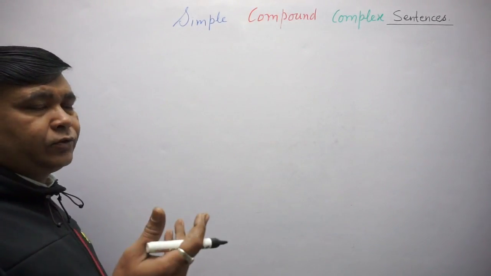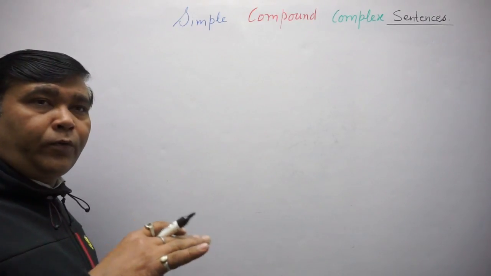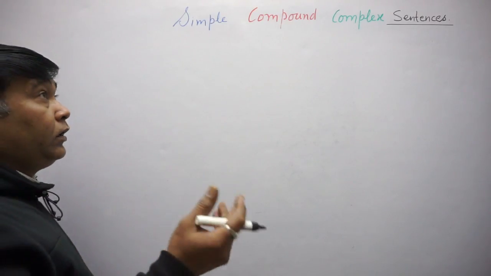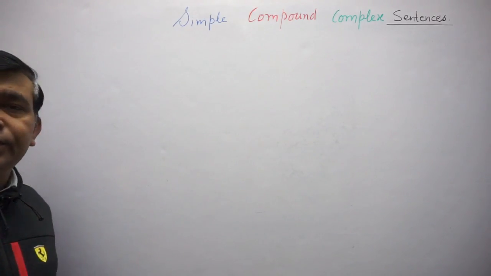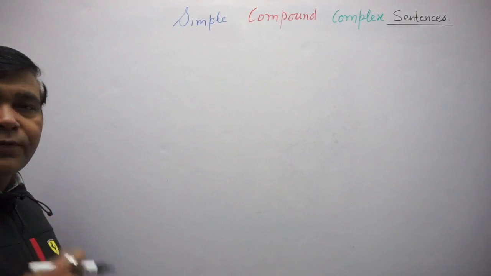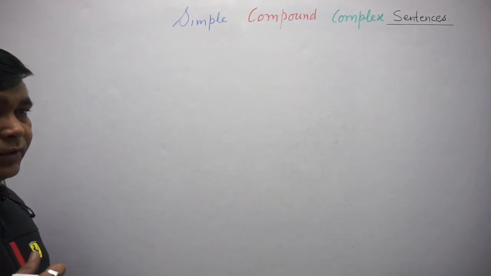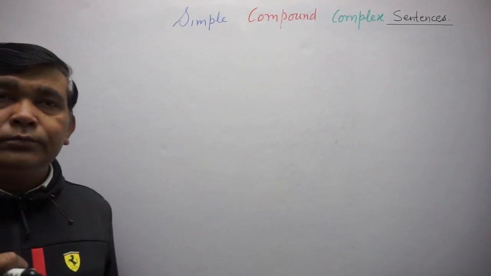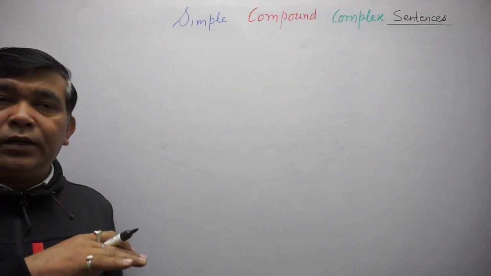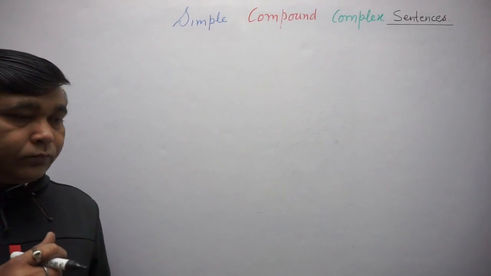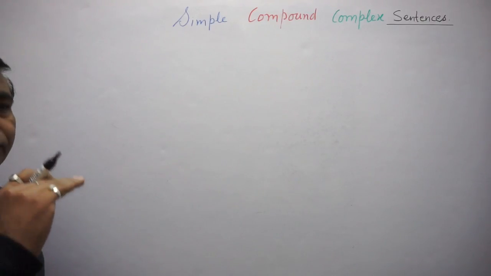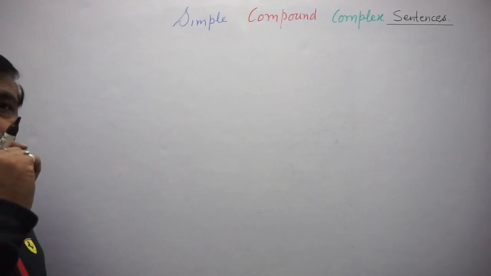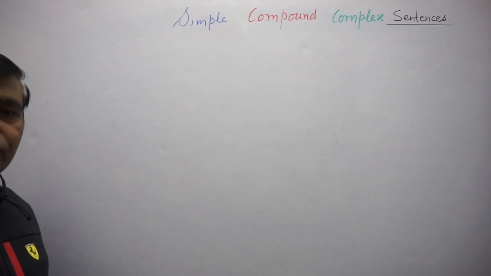Or you might have learned a meaningful group of words is known as a sentence. But sometimes this definition is not sufficient. Just suppose one conversation is going on between a student and a teacher in the class. The teacher wants the student to sit on the last bench. So the teacher says, go and sit on the last bench.